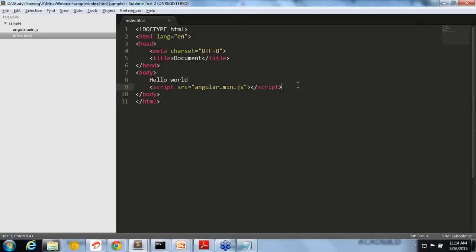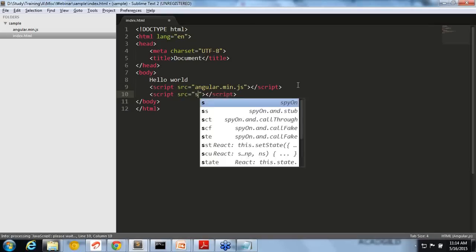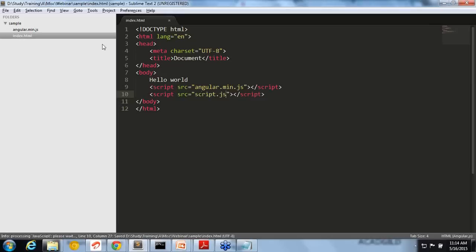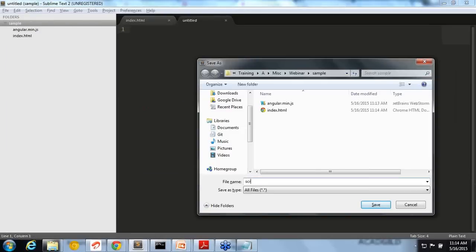Fine. So I'm adding script src. Now for any JavaScript, you just need to add one more script. So I am adding a separate file, script.js. In this folder itself, I am just adding script.js.